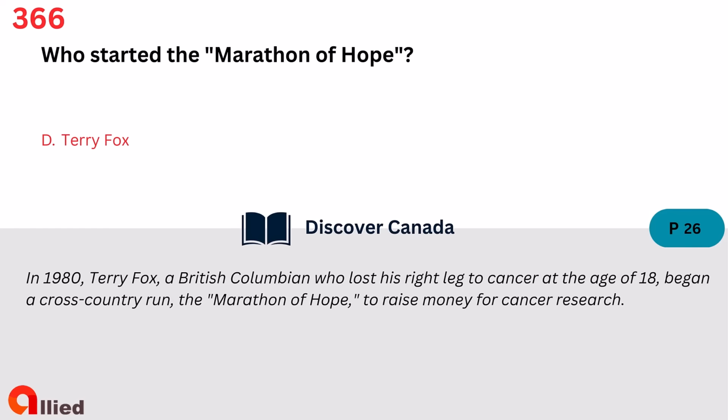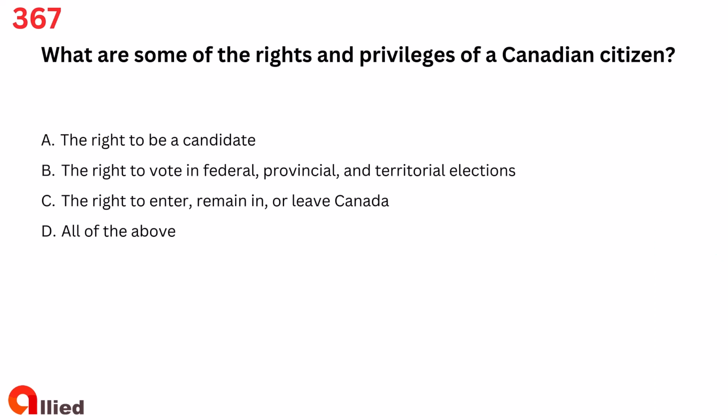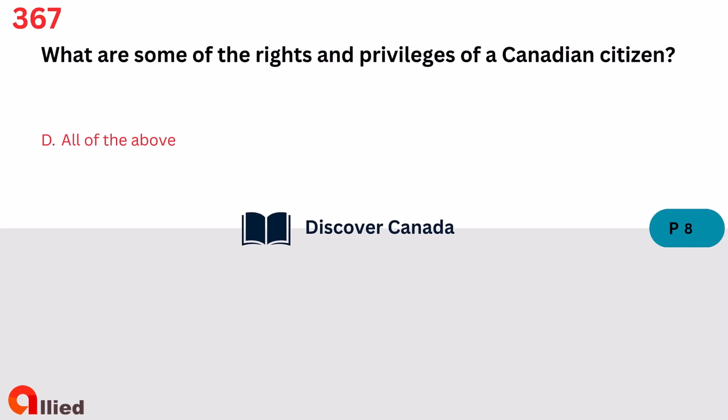Terry Fox. Question 367. What are some of the rights and privileges of a Canadian citizen? A. The right to be a candidate. B. The right to vote in federal, provincial, and territorial elections. C. The right to enter, remain in, or leave Canada. D. All of the above. The answer is D. All of the above.